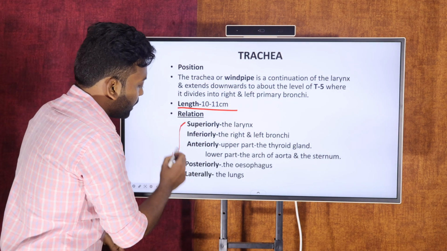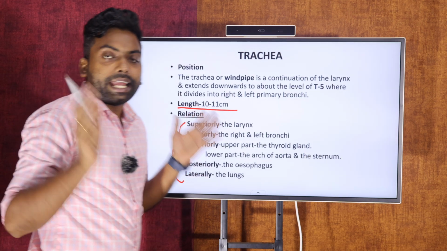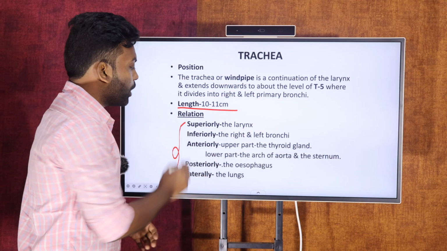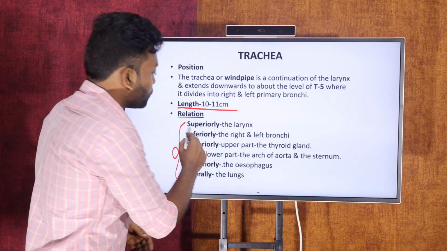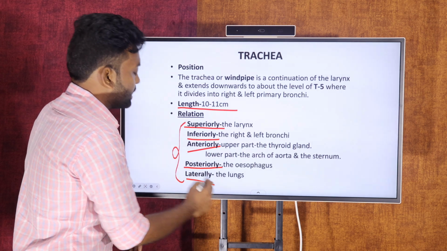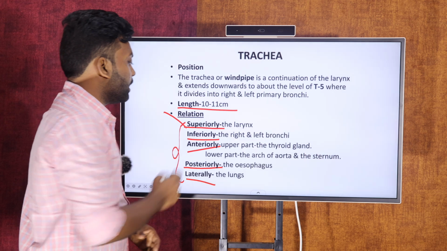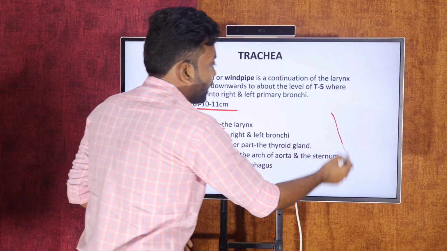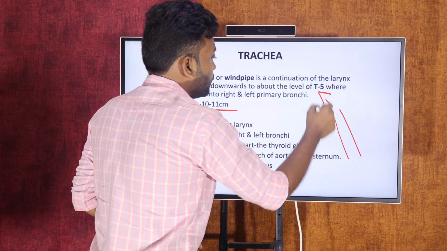And next, as I told you, for any anatomical part we must go for organ association: superior, inferior, anterior, posterior and lateral. The first thing we can see is superior: what is above the trachea?